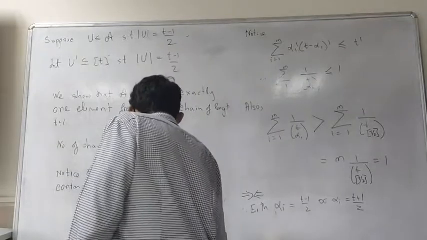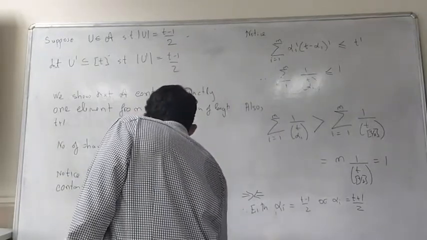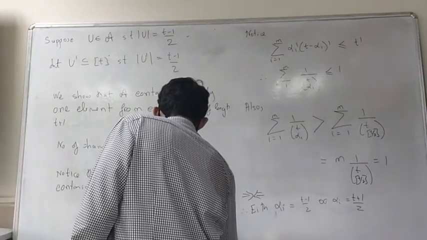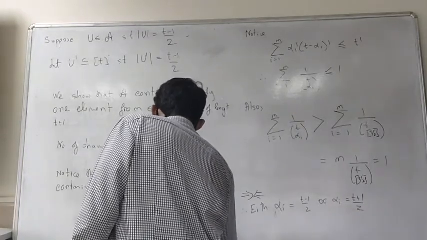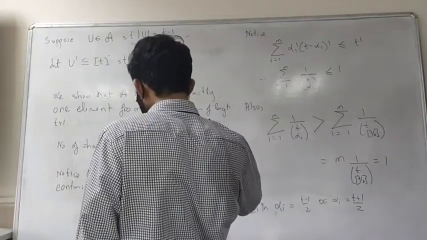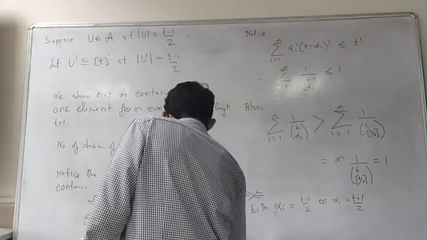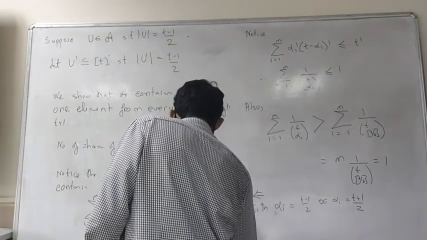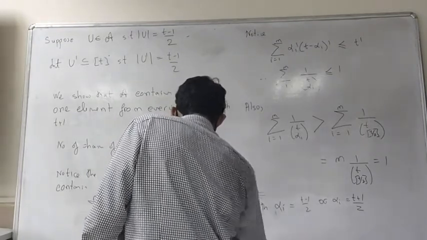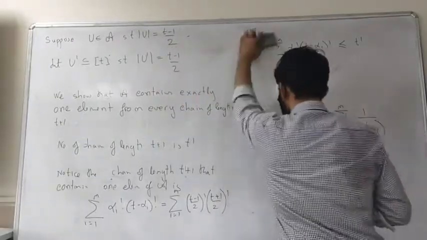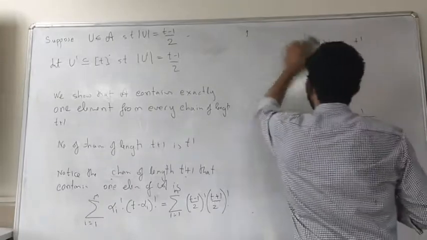Okay, so this will give you summation I going from 1 to m of ((t minus 1)/2)! into ((t plus 1)/2)!. And what is this?